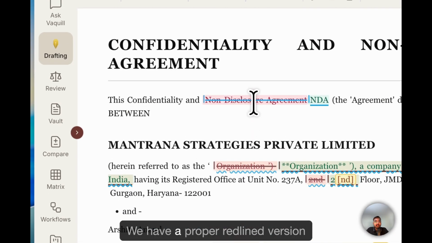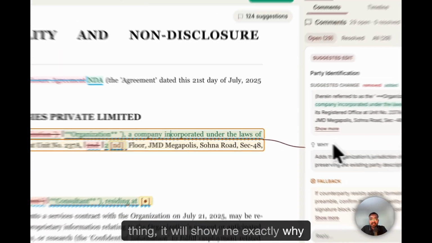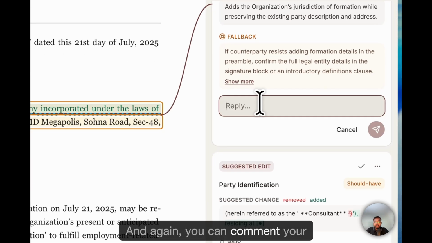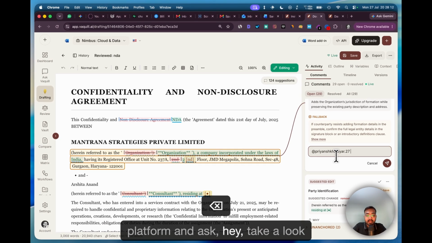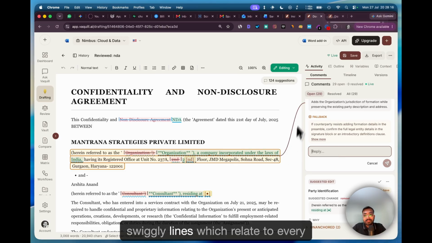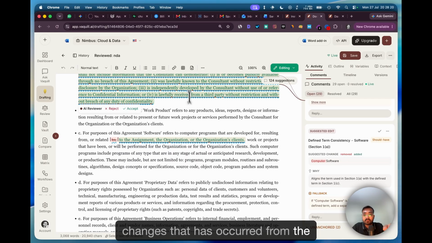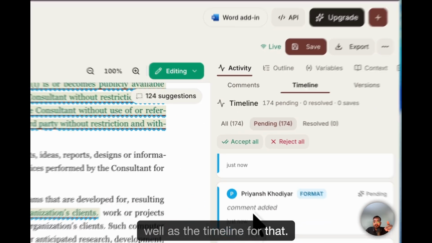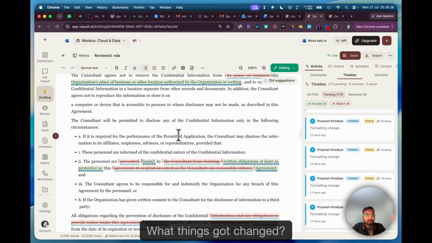We have a proper redline version in which if I click on one thing, it will show me exactly why this was redlined, the feedback for that, and again you can comment your teammates if they are added in the platform and ask, hey, take a look at this. So we give you these squiggly lines which relate to every change that has occurred from the AI side. The AI reviewer has done this, as well as the timeline for that, what got changed, who added what things got changed, etc.